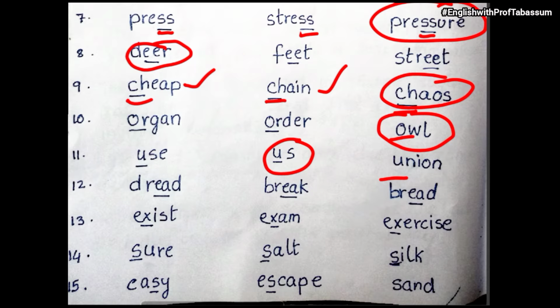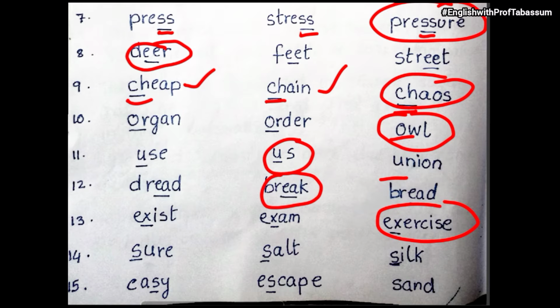Next, dread, break, bread. Break is different because the ea sound in dread and bread is the same, but in break it is a sound. Then exist, exam, exercise. What is different over here? Exercise, because the sound of x is different. Exist, z sound, exam, again z sound, but here exercise, okay?